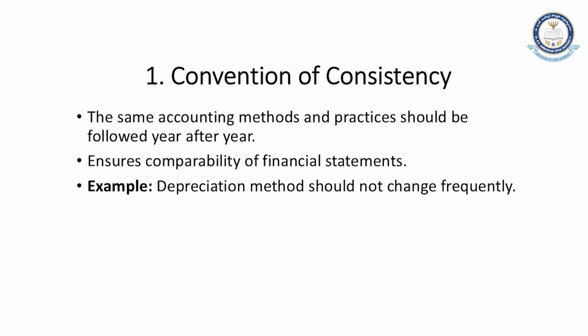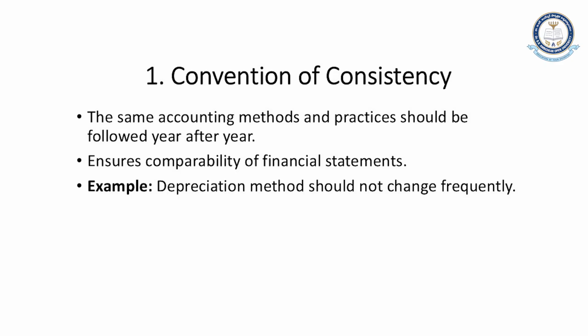The first one, convention of consistency. The convention of consistency talks about following the same accounting method and practices year after year. Means if we are following a particular method of calculating our goodwill or calculating depreciation, we should follow it year by year. We should not change it very frequently.